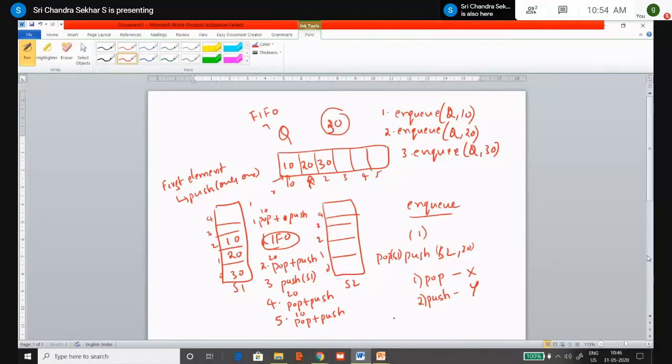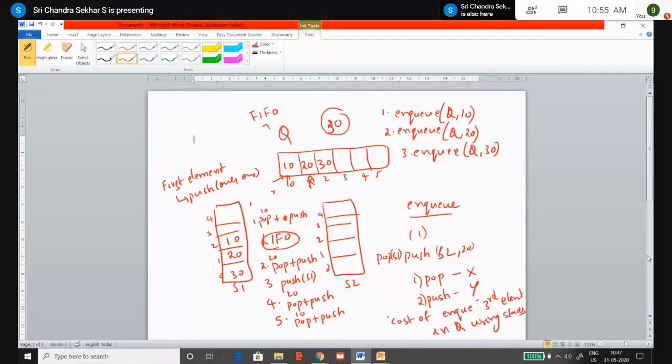What will be the cost of NQing the third element in a queue using stacks? So these are the type of questions you may be asked in GATE examinations.